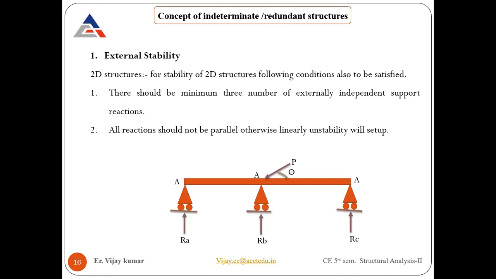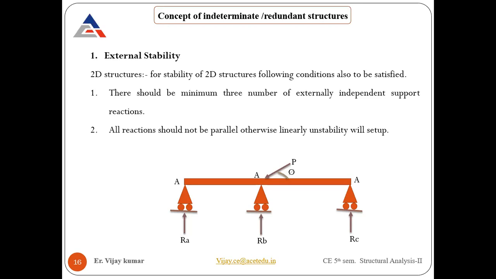In a simply supported beam, if you change the hinge support to a roller support, how much value do we get for indeterminacy? That value comes negative, because support reactions are 1 plus 1, that is 2, and available equilibrium equations are 3. So 2 minus 3 comes to negative 1. That means my structure is unstable, partially constrained. That is the meaning of partially constrained. The required constraint was 3, but we don't have that.